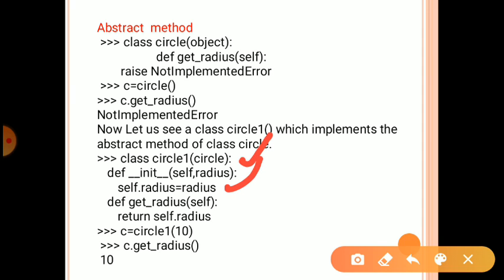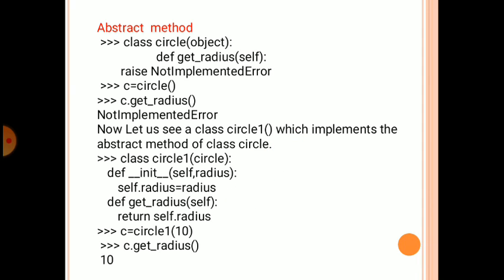Here we get the value of radius and it will be returned. Now we just create an object c equal to Circle1, and we pass the argument 10. So it will return the value 10.